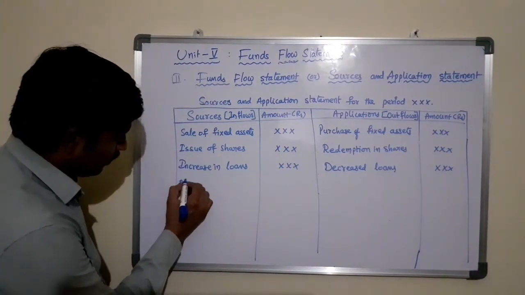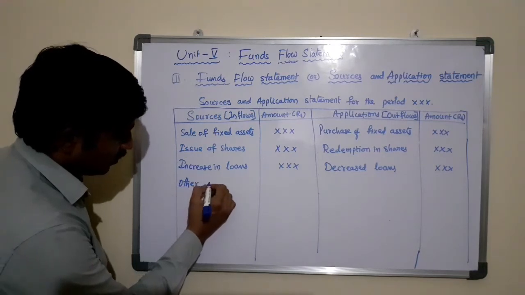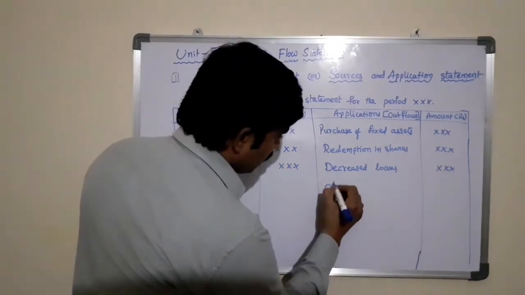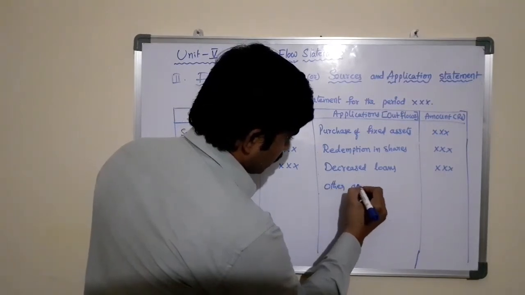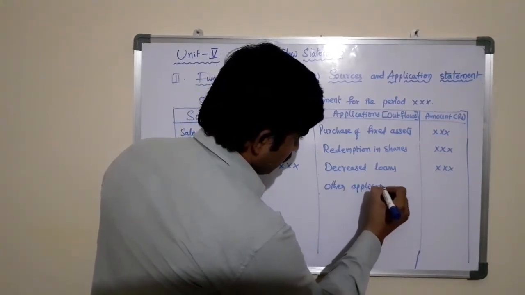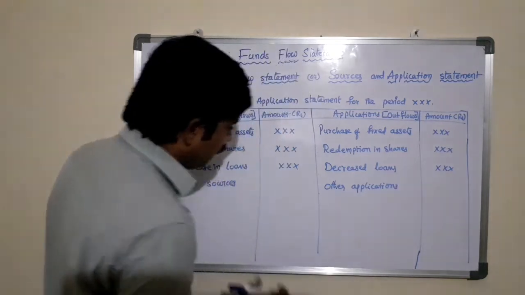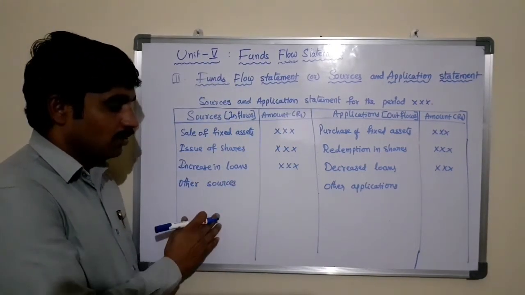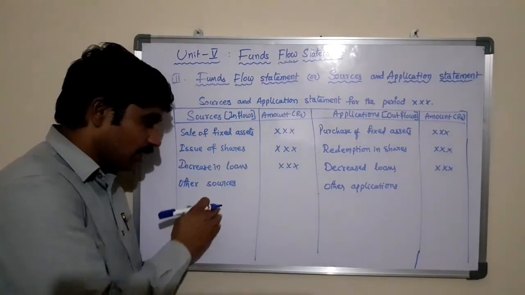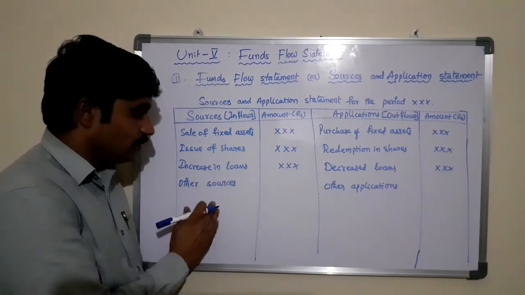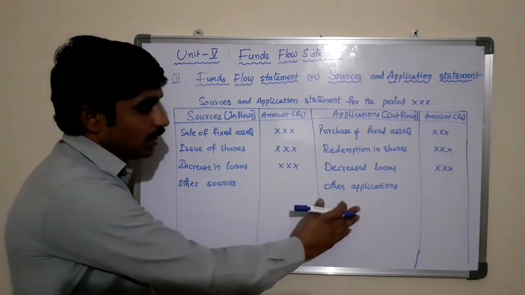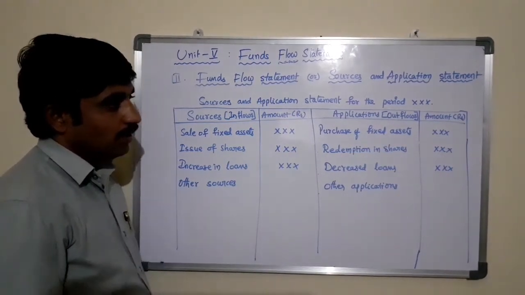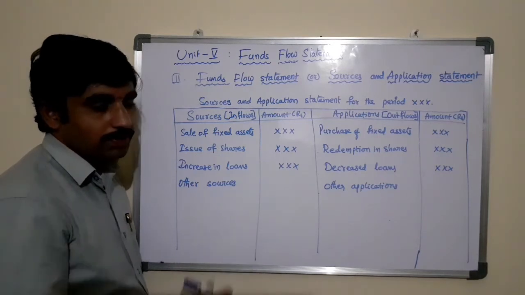And other sources, other applications. If you find that any cash is coming into the business, funds coming into the business, that is a source to the business. Any cash going out from the business comes under the applications of the business.